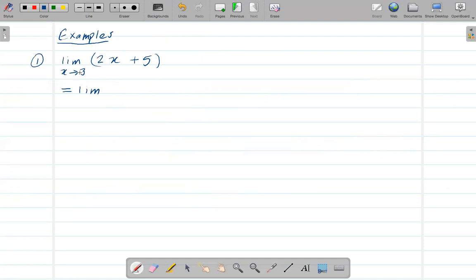We haven't used the limit here yet. To make this thing mathematically correct, since we are doing math, it has to be mathematically correct. So now if I split this into two terms, it will be the limit as x goes to 3 of 2x plus the limit as x goes to 3 of 5, right?